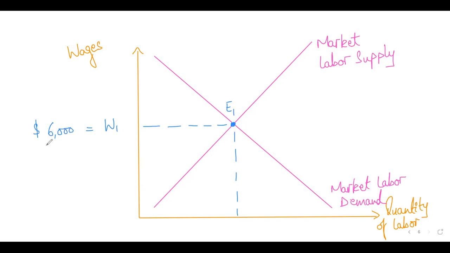And how much quantity of this type of labor will be hired in the market, right? So let's say 10,000 people. This could be for any occupation. This could be for, let's say, doctors, engineers, scientists, computer scientists, anything, right? So that is basically the market equilibrium in the labor market, right? So this is labor market equilibrium, simply speaking, right? So let me write that down. Okay, is everything clear so far? Labor market equilibrium.